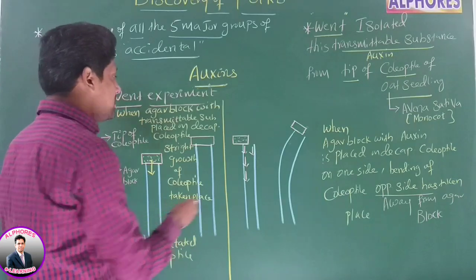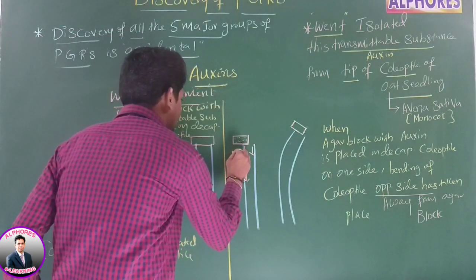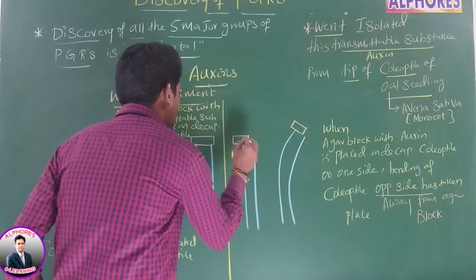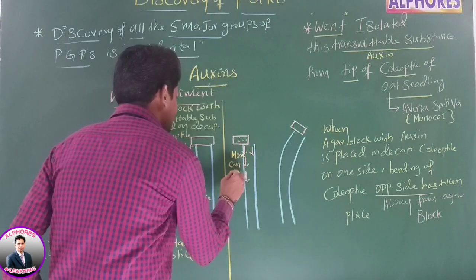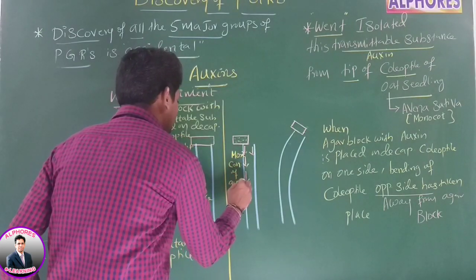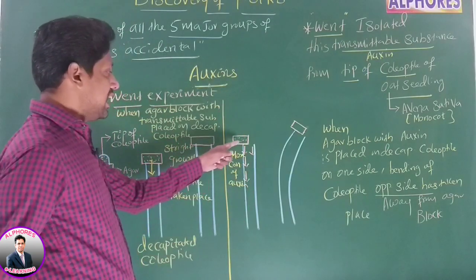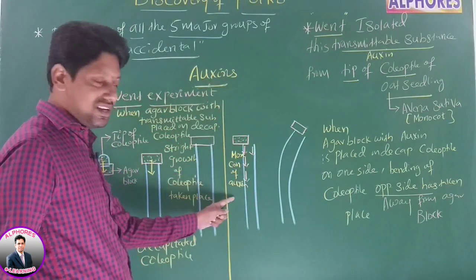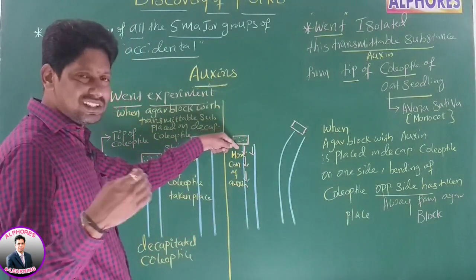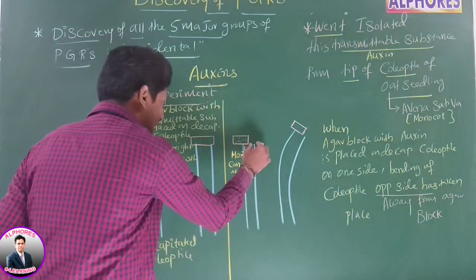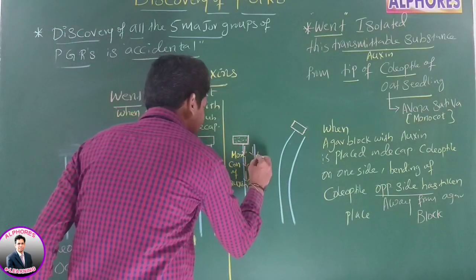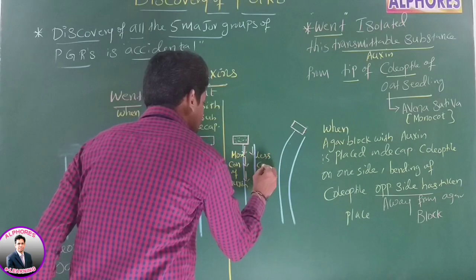Now you tell me, here more concentration, yes or no? The side on which agar block is placed has more concentration, whereas on this side there is less concentration.